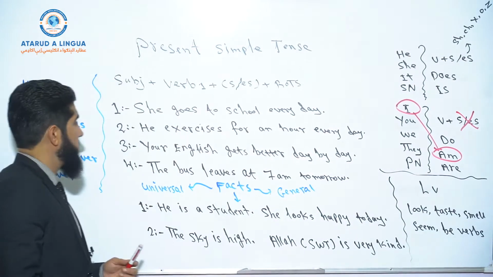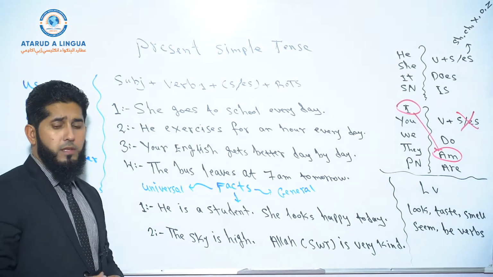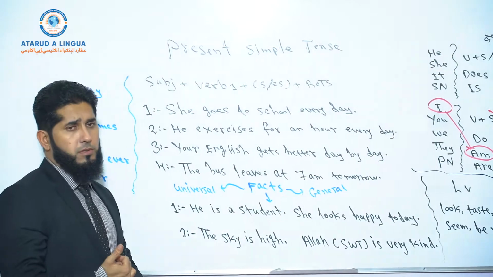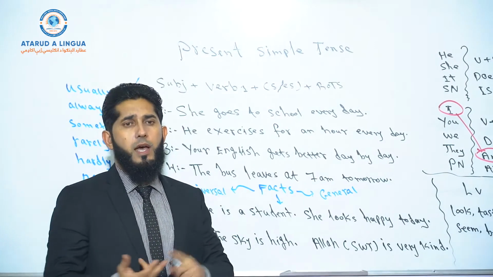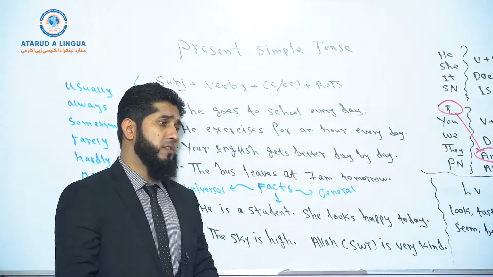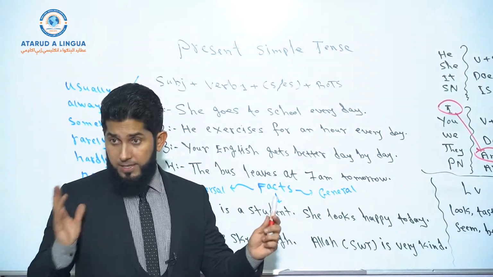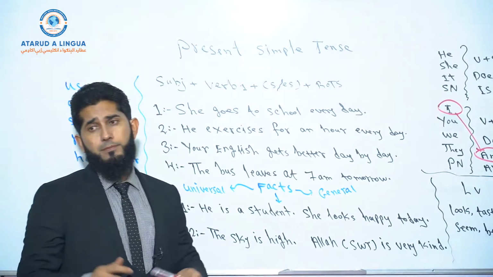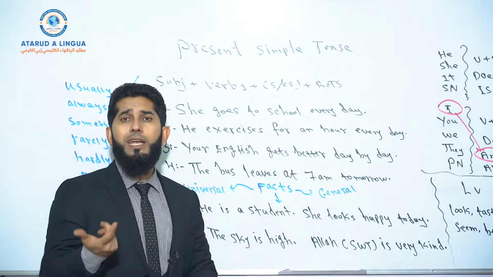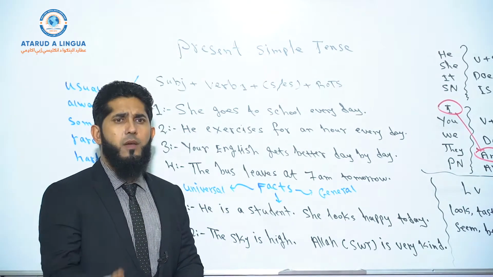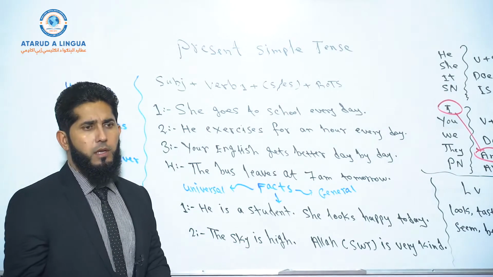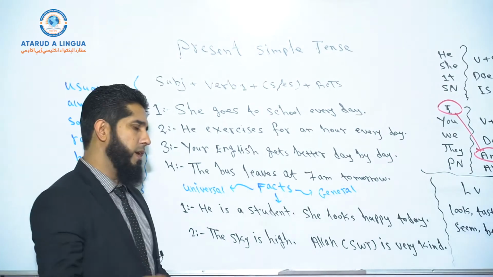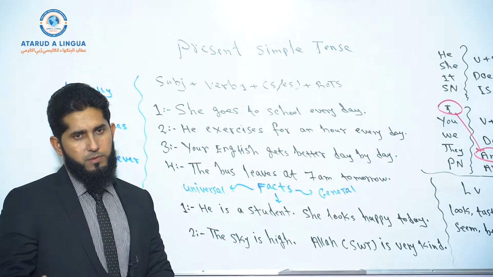So now look at these examples. As I said in the definition, simple present tense or present simple tense is used to talk about regular, habitual, daily actions. And this tense is also used to talk about facts, okay? So the first usage, look at the first example. She goes to school every day. What kind of action do you think it is? It is a daily action. It is something that happens on a daily basis, okay? She goes to school every day. You come to your class every day. He goes to the gym every day, for example, okay?